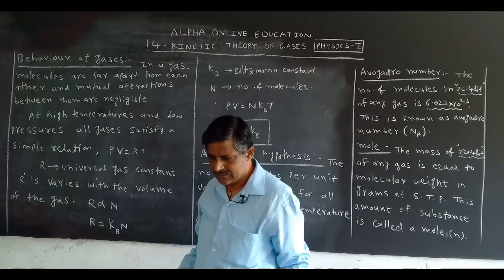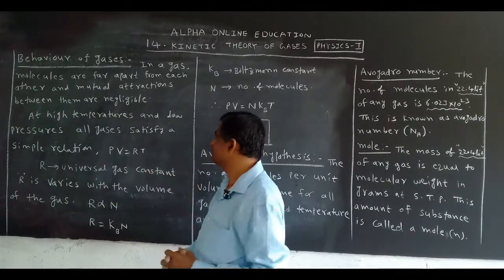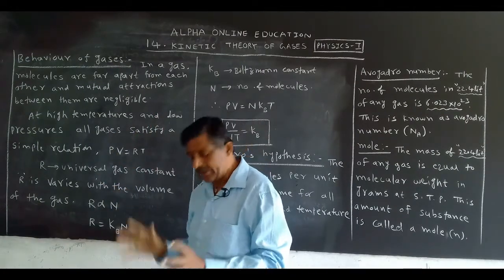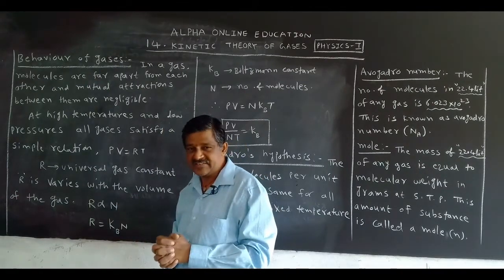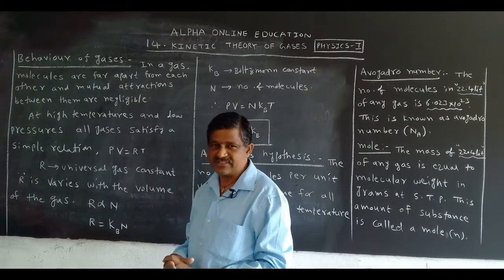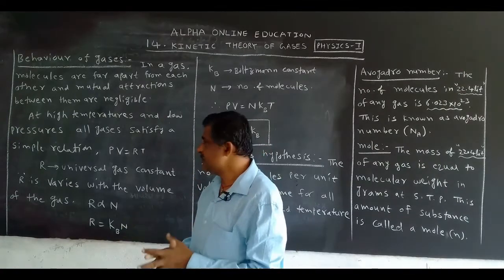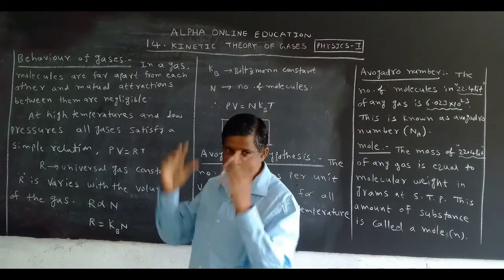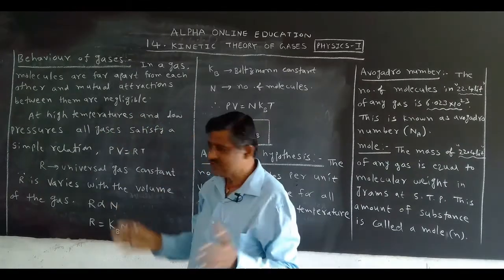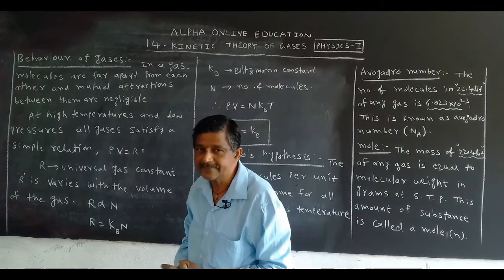In all gases, molecules are far apart from each other and the mutual attraction between them is negligible. In case of a gas, which gas can we take? Mostly in thermal physics, the ideal gas. Now we know the ideal gas equation PV = nRT, but this equation is applicable for all gases at high temperature and low pressure. All gases satisfy a simple relation, PV = RT.